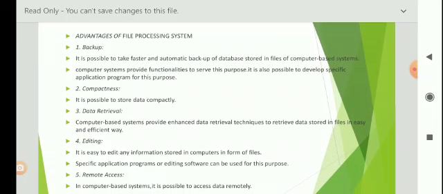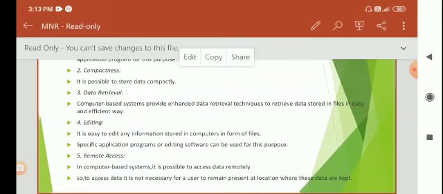Next advantage is data retrieval. Computer-based systems provide enhanced data retrieval techniques to retrieve data stored in files in an easy and efficient way. Next advantage is editing. It is easy to edit any information stored in computer in the form of files.